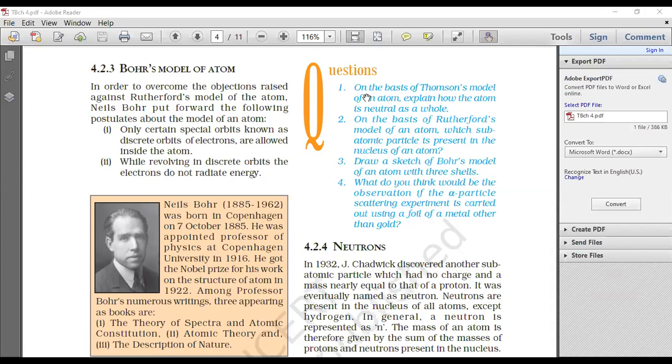So these are the four questions that you need to write down also. Basis of Thomson's model of an atom, explain how the atom is neutral as a whole. Very simple question. Basis of Rutherford's model of an atom, which subatomic particles are present in the nucleus of an atom. Again, a simple short answer type question. Now, sketch Bohr's model of an atom with three shells, that is K, L, M. What do you think would be the observation if the alpha particle scattering is carried out using a foil of a metal other than gold? If it was any other metal other than gold.